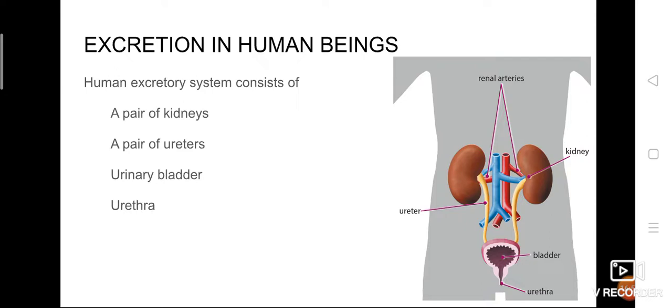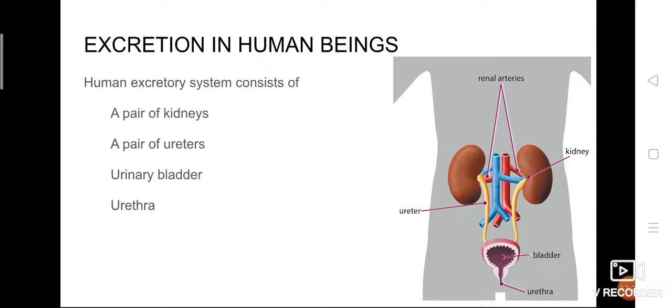So the various parts which together form the human excretory system, like the respiratory system, the excretory system. Here are some organs needed to constitute the whole excretory system. So the human excretory system consists of a pair of kidneys. In the picture you can see two kidneys. A pair means two.